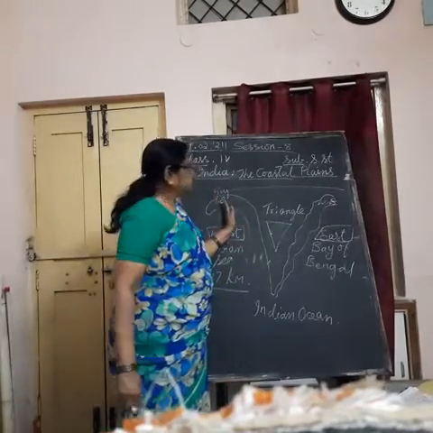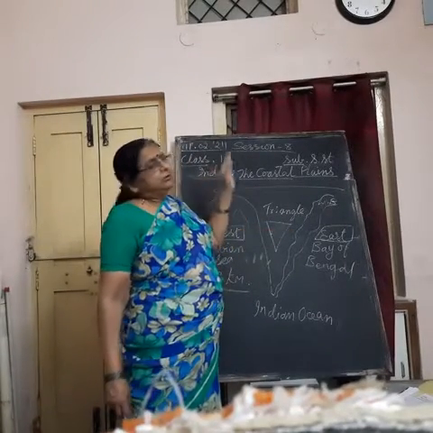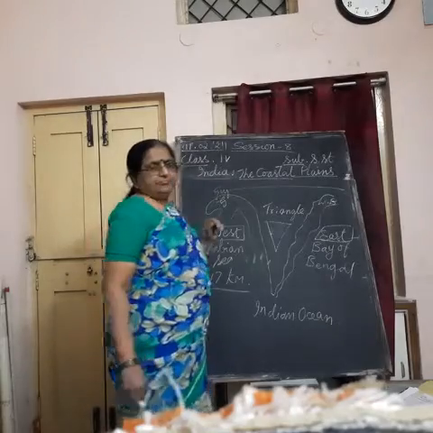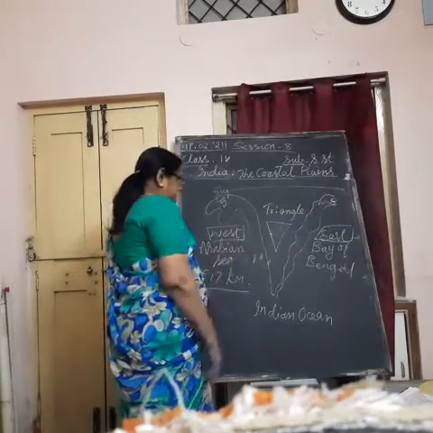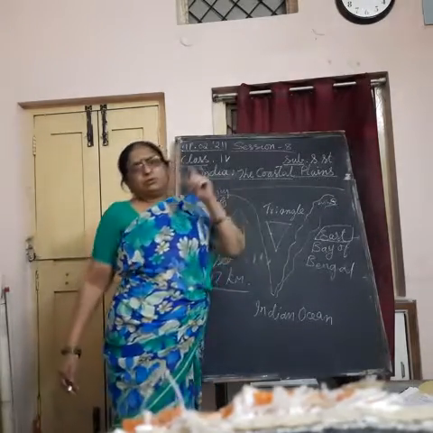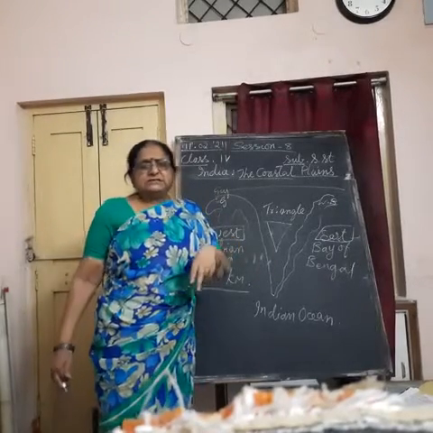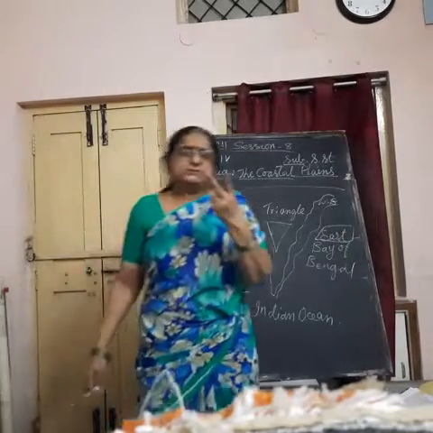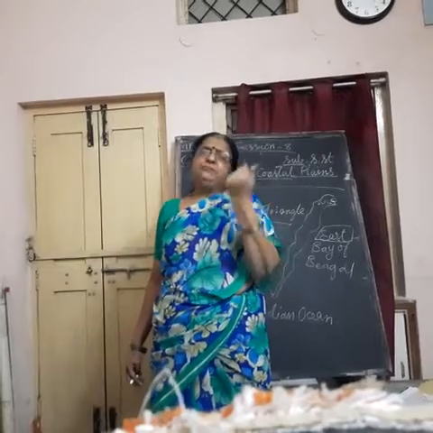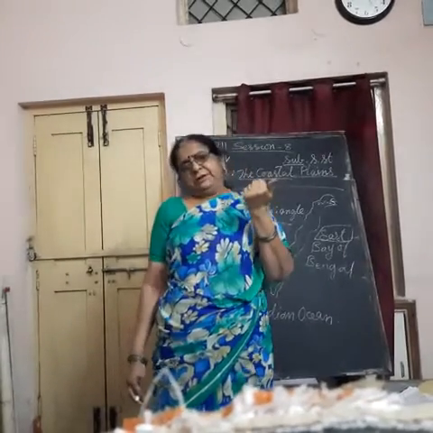Let us first know about the western coastal plain. India's coastal plain is divided into two parts: western coastal plain, then eastern coastal plain.